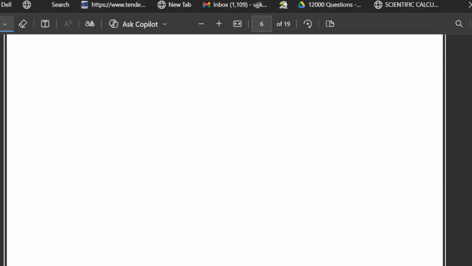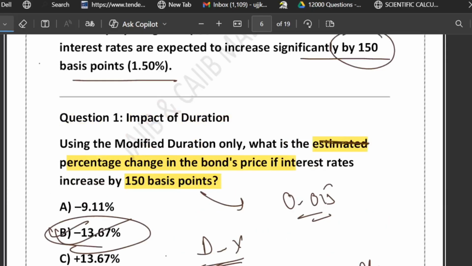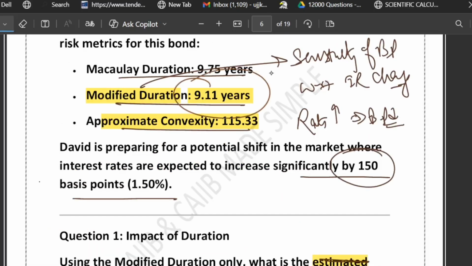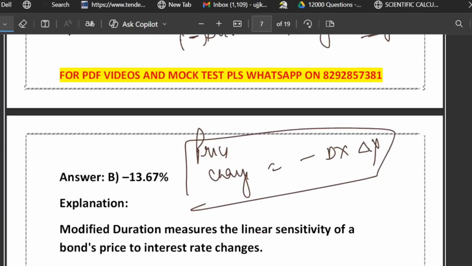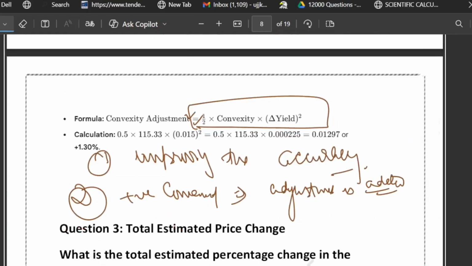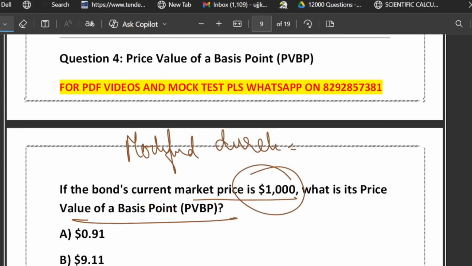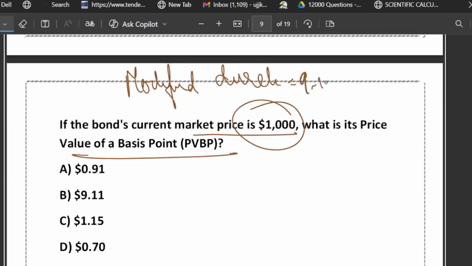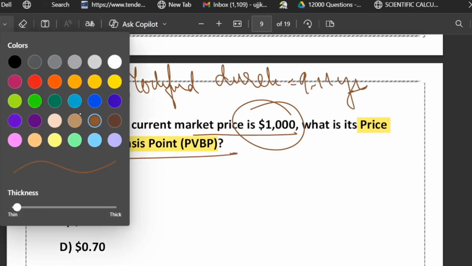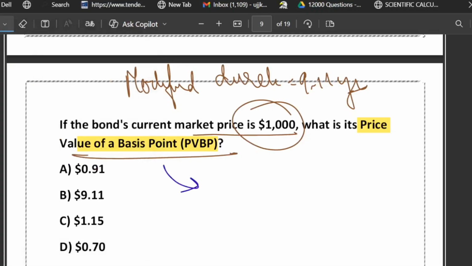What is the modified duration? Let me show you. Just wait a minute. Yes, Macaulay was 9.7 years, and modified is 9.11 years. So let's apply this 9.11. First of all, let's understand the meaning of this so-called PVBP, price value of a basis point. It basically tells us how much the bond price changes in dollars when the yield changes by 1 basis point.